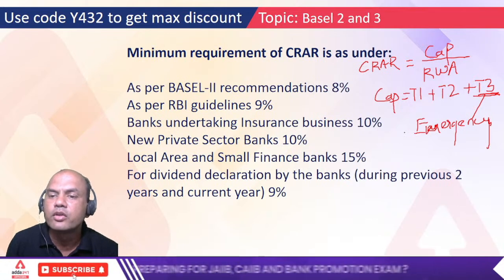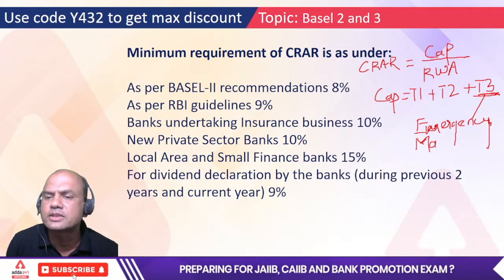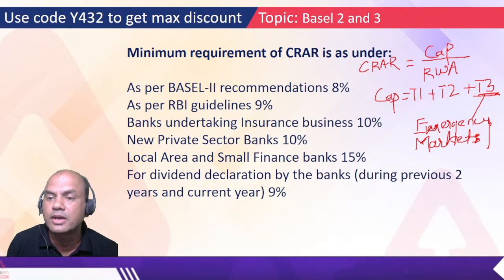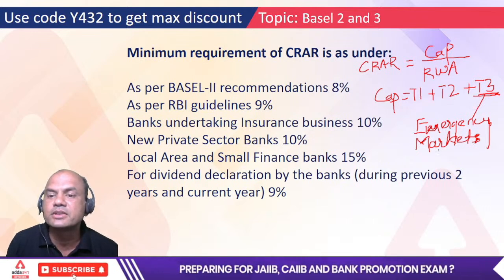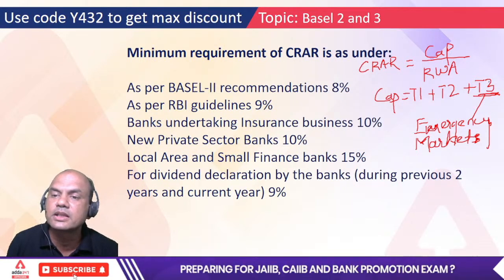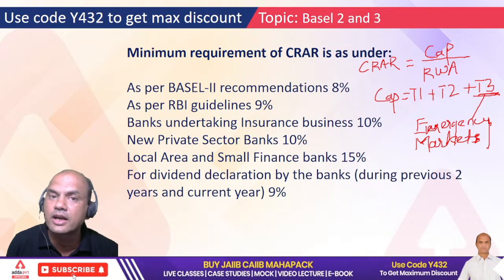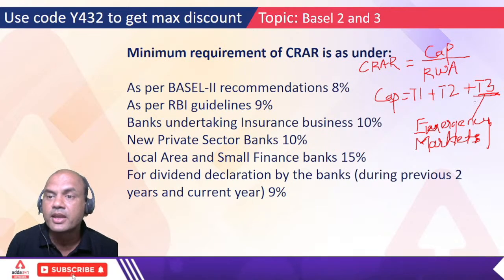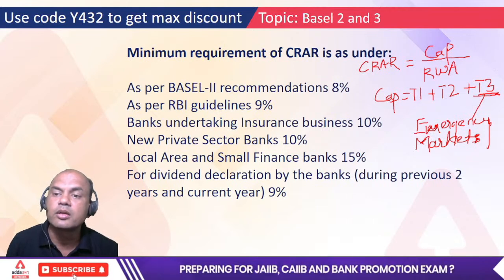Means what? Due to market risk, if there is some urgent situation and I require capital, only then T3 is allowed. It is not allowed for credit and ops risk. Remember this, this is an exam question. T3 is always allowed only for market risk.